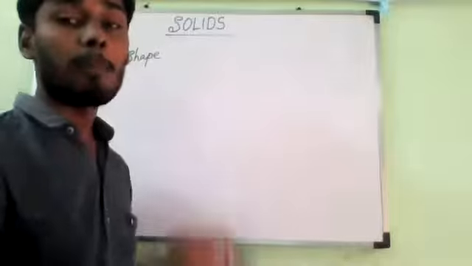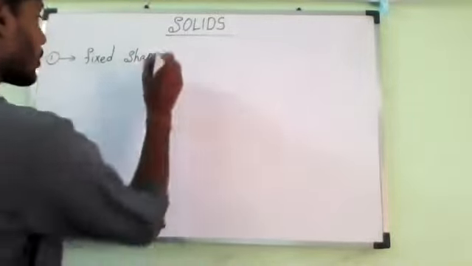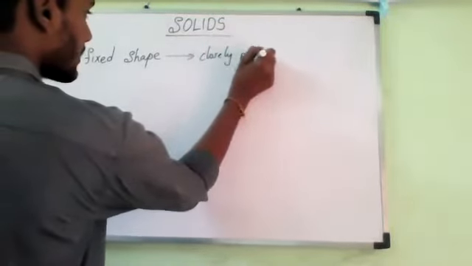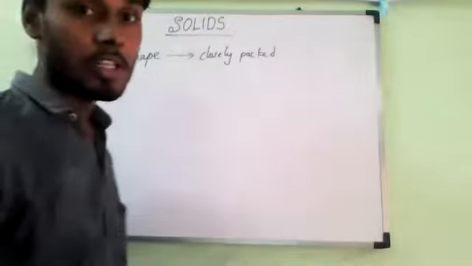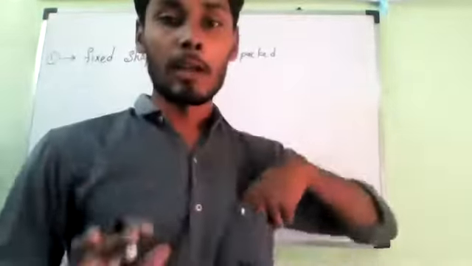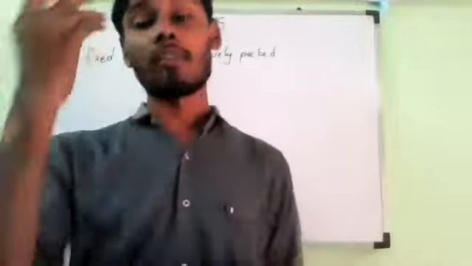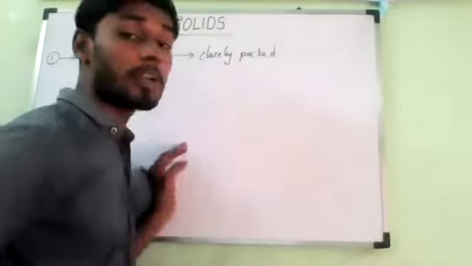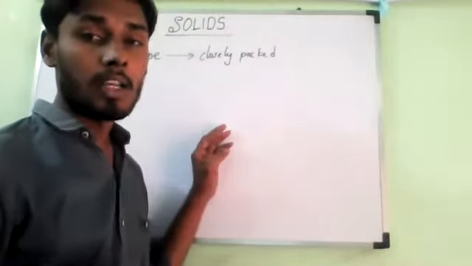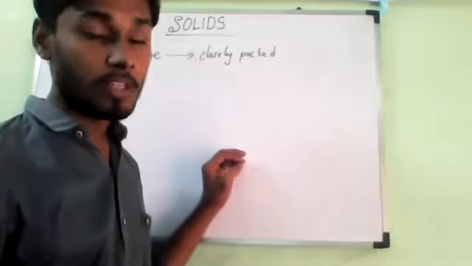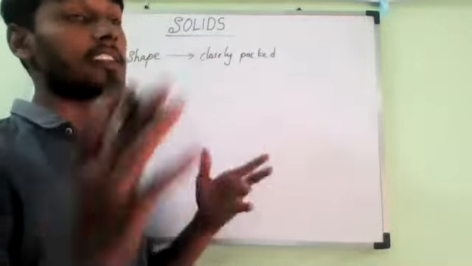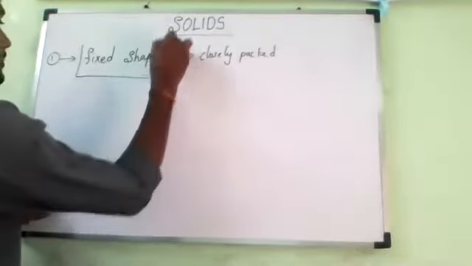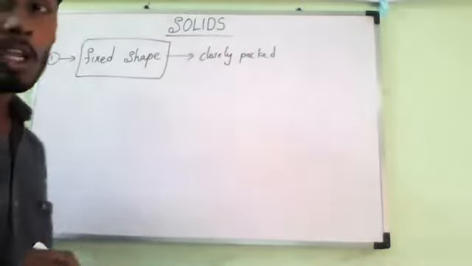They have a fixed shape. Why? Because the particles of a solid are very closely packed, and their positions are fixed. Particles do not go from one place to another. Because they are closely packed, there are strong forces of attraction between them, so they cannot change their shape. That is why solids always have a fixed shape. That is the first property you should remember.